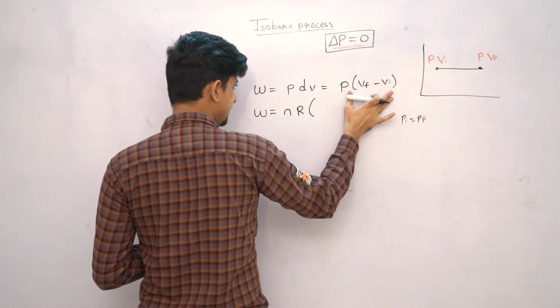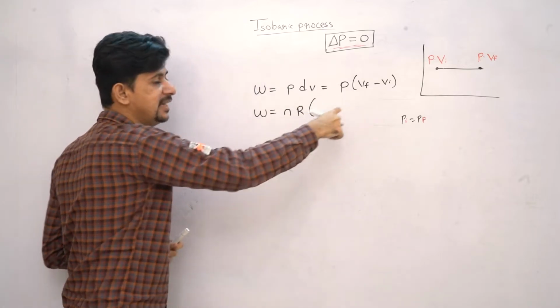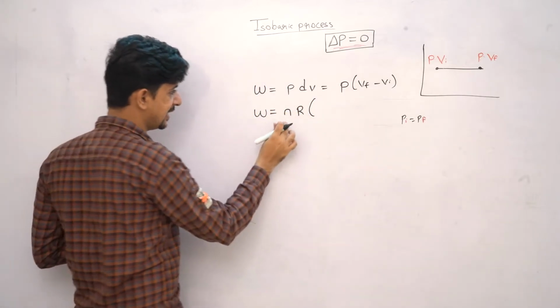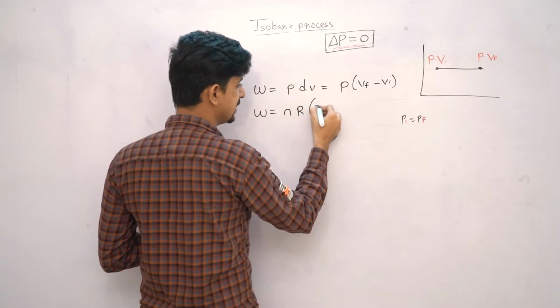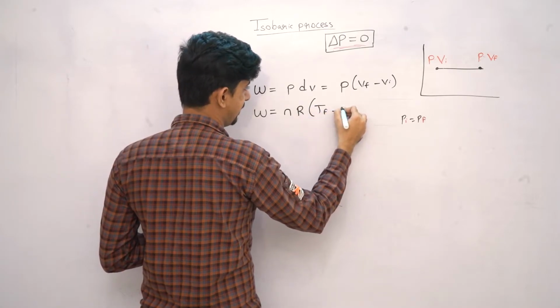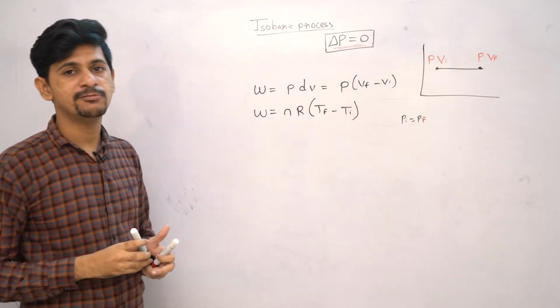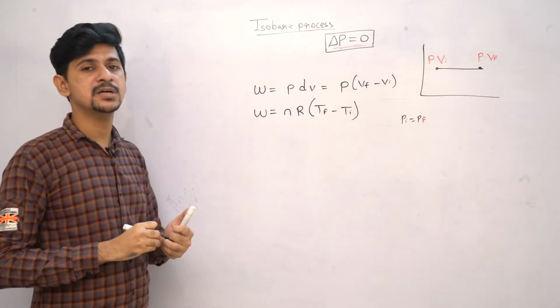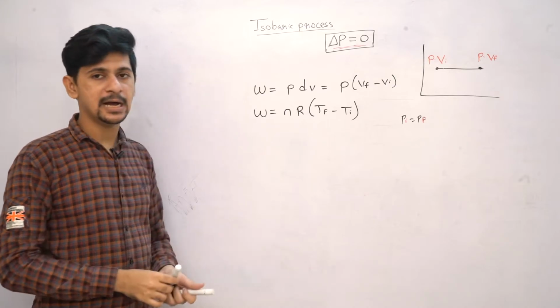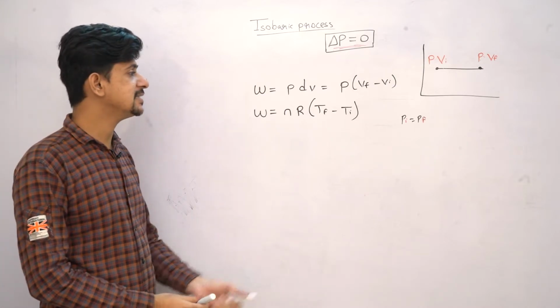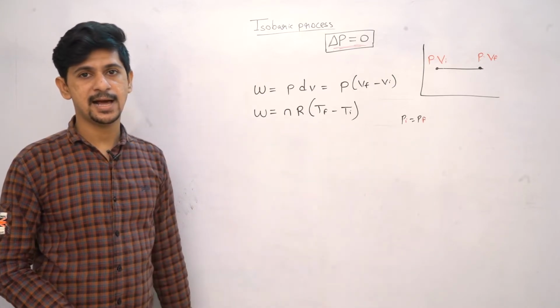So if I put this equation, PV in form of nRT, since n and R is constant, what will be changing? Temperature will be changing. So if temperature changes, we get a form of work which says that work is equal to nR change in temperature, that is Tf minus Ti.